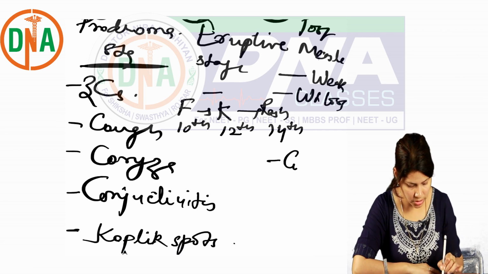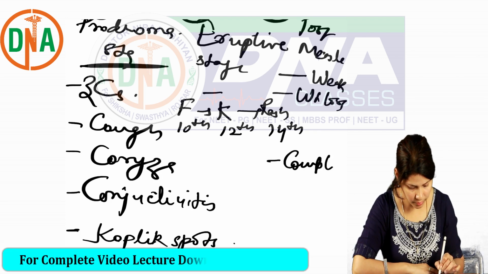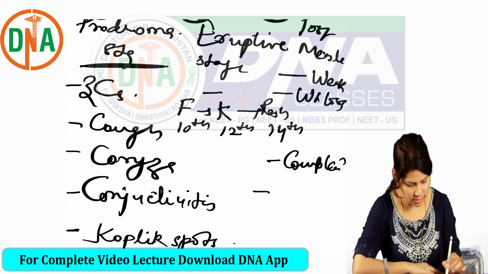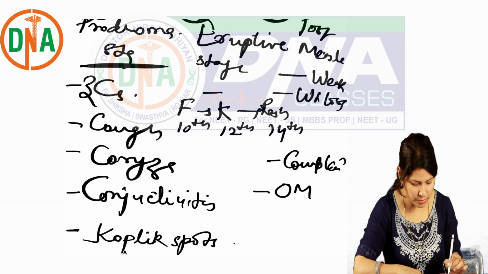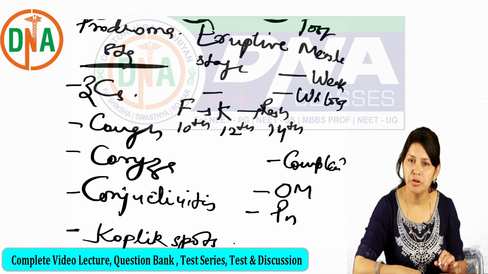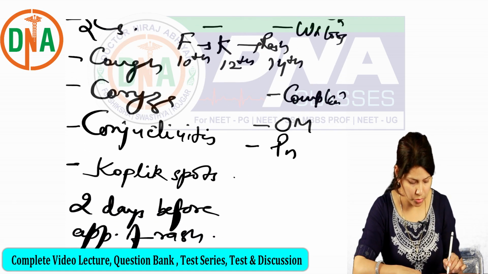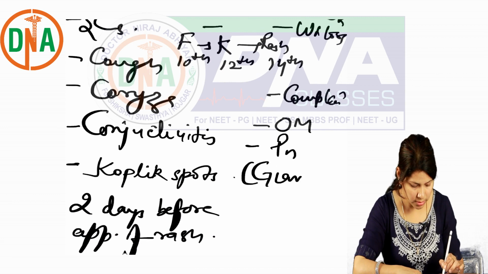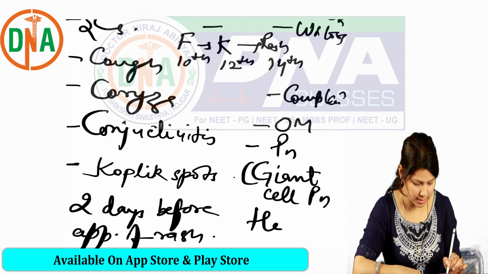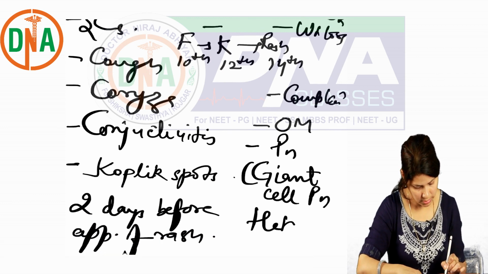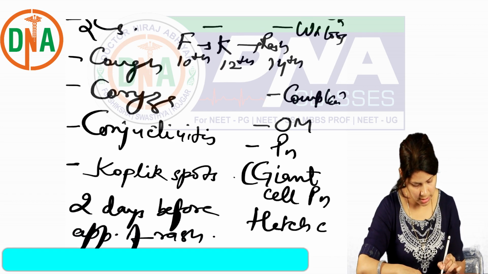And the complications are, most common as usual with all respiratory infections, otitis media. Then it can cause pneumonia, specially known as giant cell pneumonia or Hecht's giant cell pneumonia.